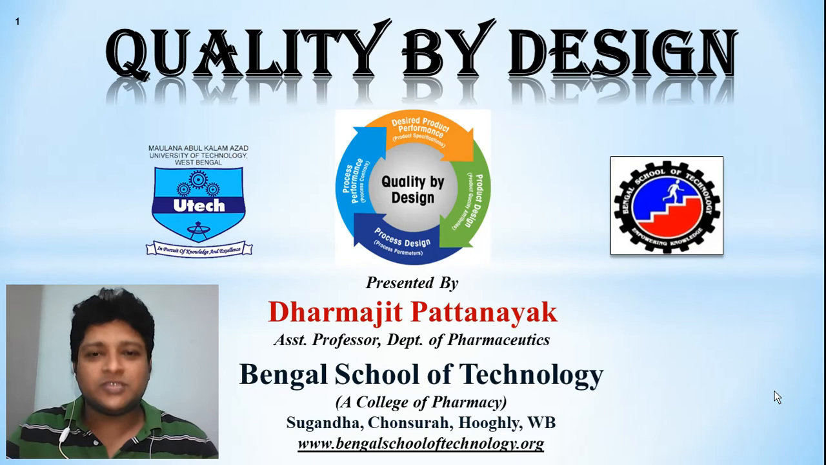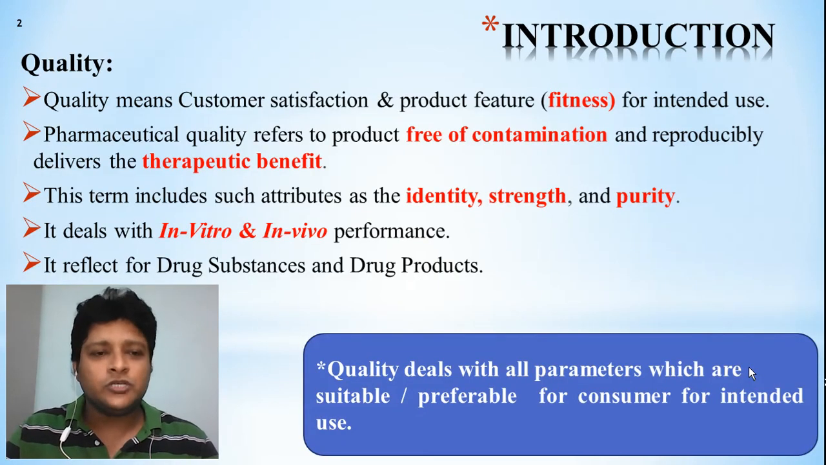So we'll see one by one about quality by design. First, what is quality? Quality means customer satisfaction and product features. As I already told, the product which is suitable for the customer, or which will be acceptable by the customer, is called good quality. Along with that, the product which meets good product features like fitness, which will be suitable for the customer, is called quality. That is about the normal phenomenon of quality.